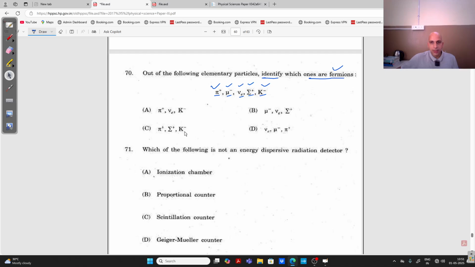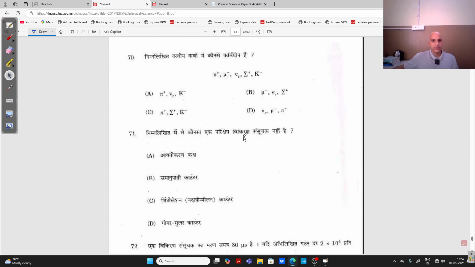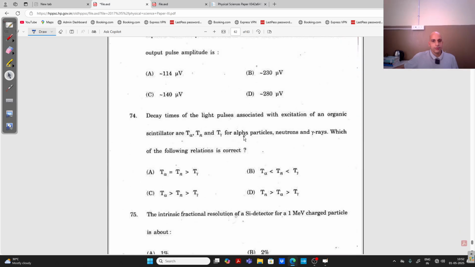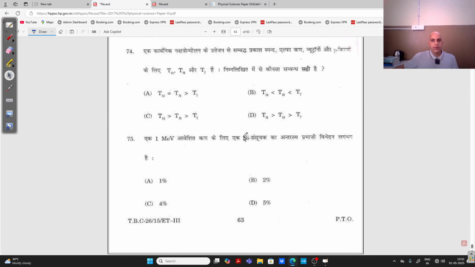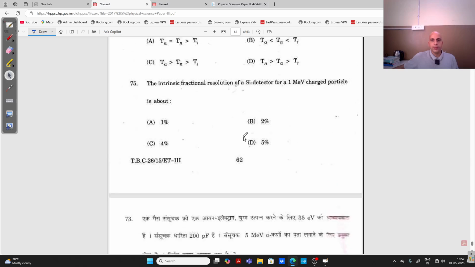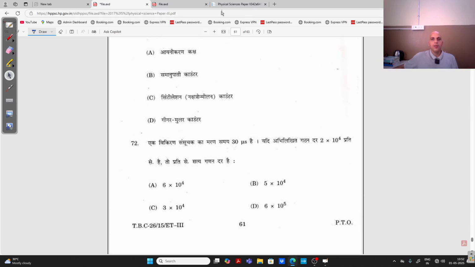So here look at the options: mu negative, neutrino associated with electron, and sigma particle, right? This is the correct answer, because for the pi meson this option is deleted, this option is deleted, this is deleted. They are bosons. So the correct answer is this, right? So these were some questions from this paper that I discussed with you. Now I am coming to another paper.